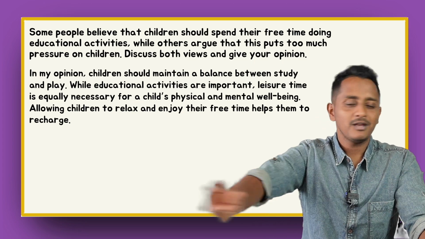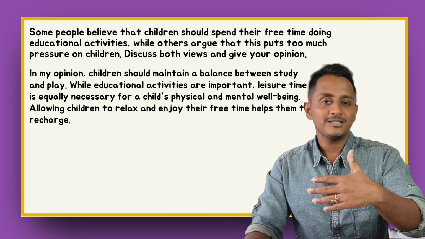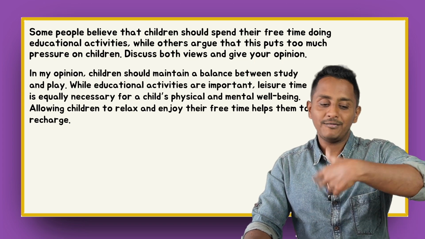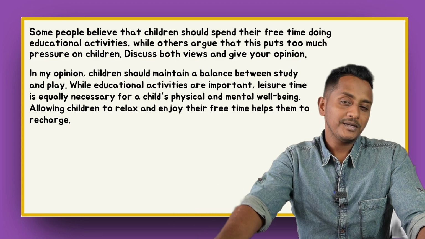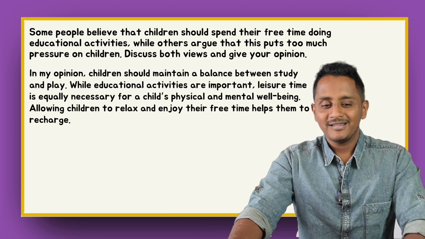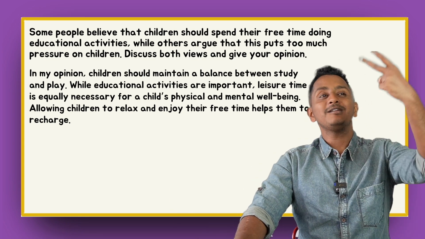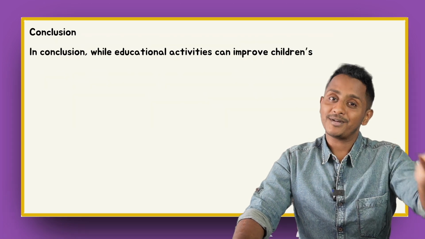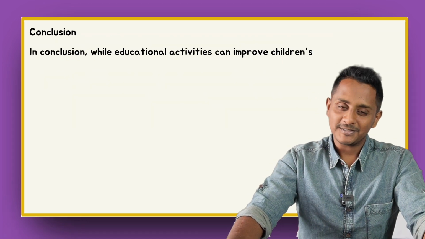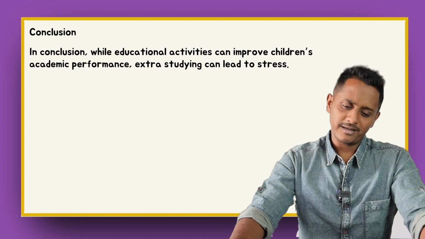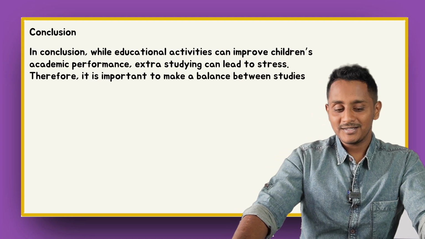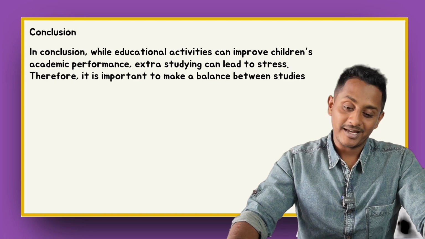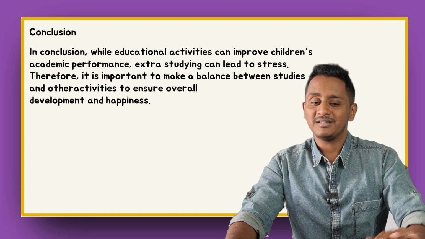Otherwise, the opinion is perfectly fine, backed up by supporting points. Three sentences are written, and everything links to the first line. Why should there be a balance? Well and good, very neatly written. The last line, in conclusion, summarizes the second, third, and fourth paragraphs. While educational activities can improve children's academic performance, extra studying can lead to stress. Therefore, it is important to make a balance between studies and other activities to ensure overall development and happiness.